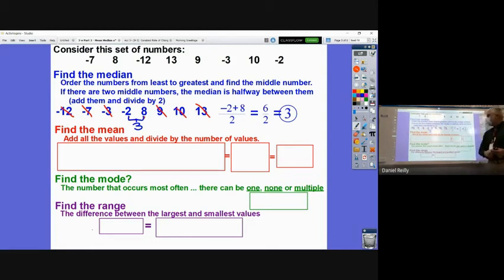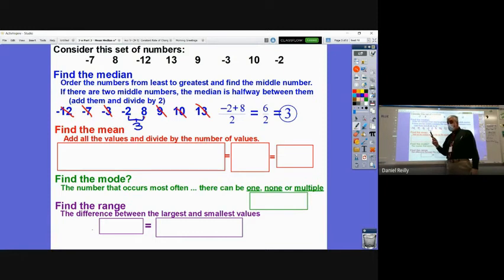Find the mean. First off, if you have to do all of them, it's helpful to do the median first. Putting all the numbers in order makes the other steps much easier. If you have to find all four, it'll typically say find the mean, median, mode, and range. That's just the order they're typically given in. Do the median first and put the numbers in order, because it'll make it easier to do the other parts.